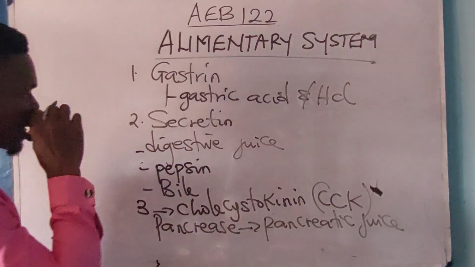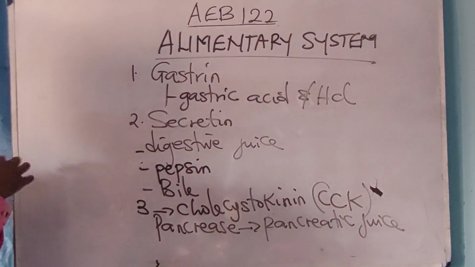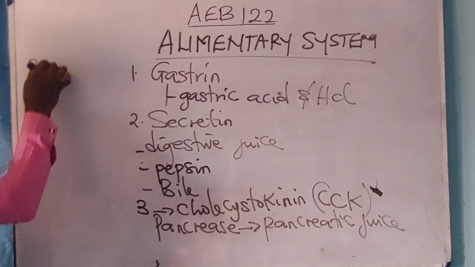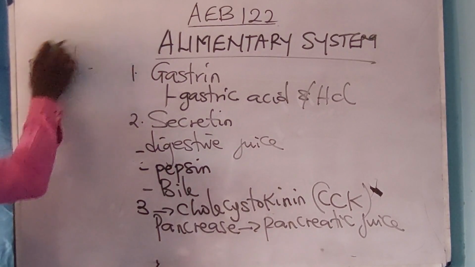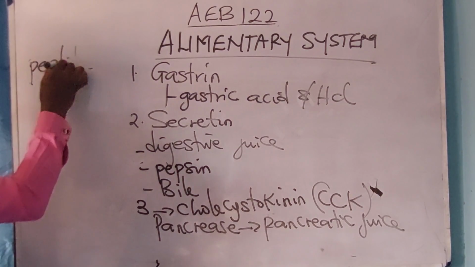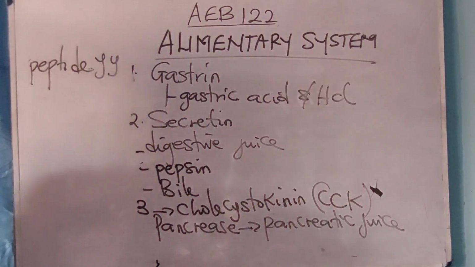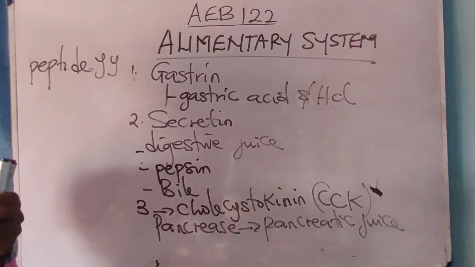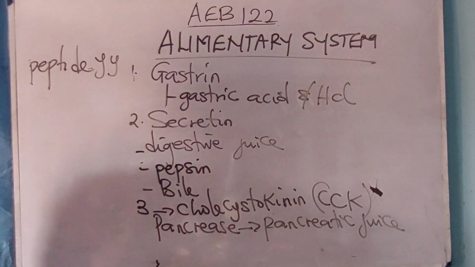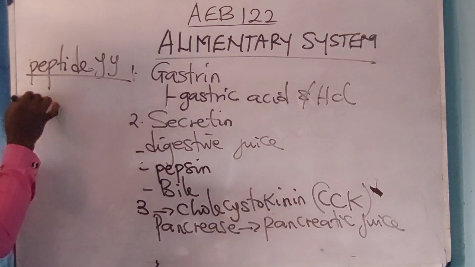You have other examples of hormones. Take note of this: Peptide YY. Peptide YY is produced in response to meal. They will ask you which of these is produced in response to meal. When food is in the stomach, it is Peptide YY that is produced.